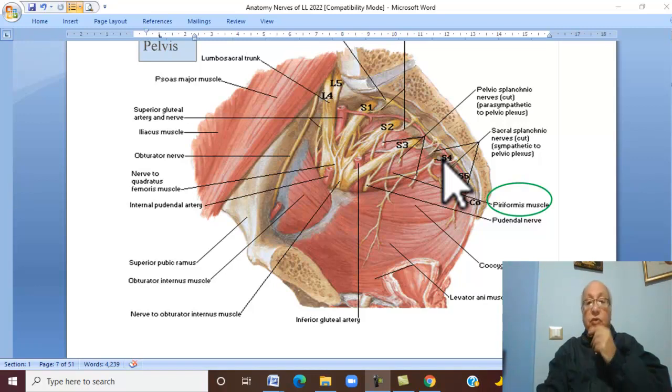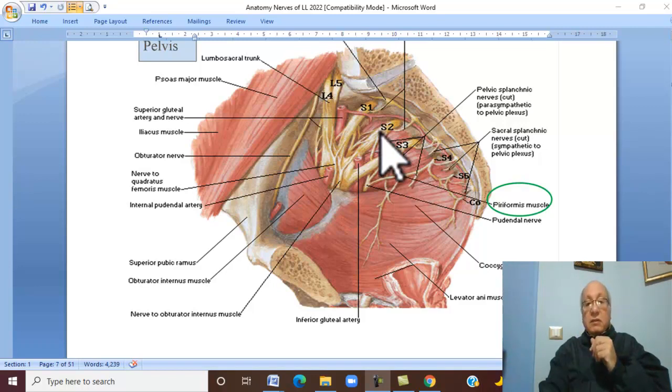In addition to the nerve to piriformis, which is this muscle. And there are two gluteal nerves that arise from the posterior aspect. Two nerves arise from the posterior aspect of the plexus, which supply the gluteal muscles.